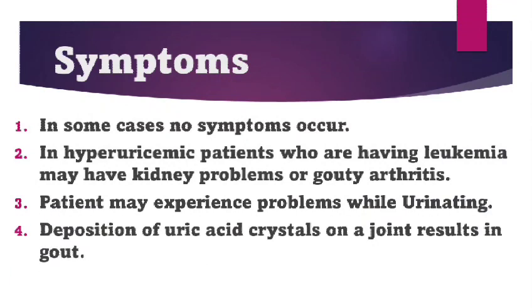The next symptom is that because of this high amount of uric acid, it needs to be deposited somewhere. This uric acid deposition can occur in the form of uric acid crystals in joints, which may ultimately result in gout. And the next symptom is that some patients may have a condition called kidney stone. That's all about the symptoms of hyperuricemia.